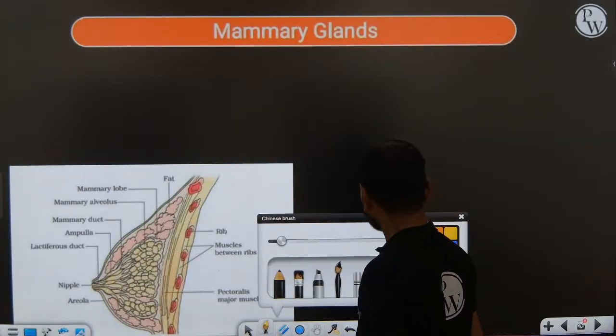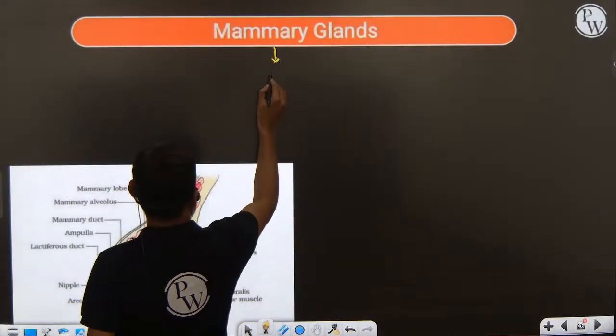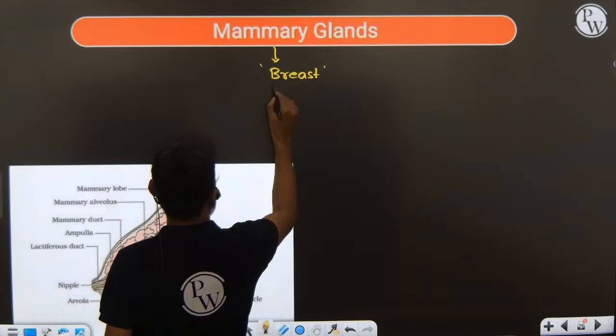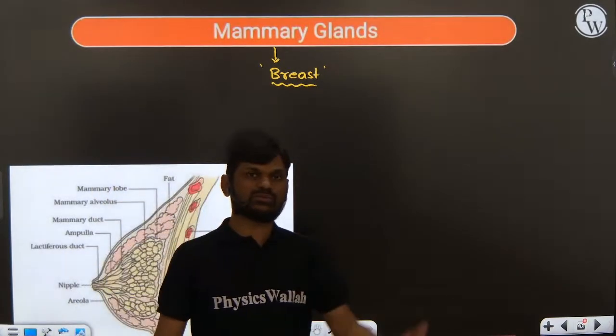Okay, so mammary glands, next one. One pair of mammary glands, also called breasts, is present in the thoracic region, and mammary glands are modified sweat glands.